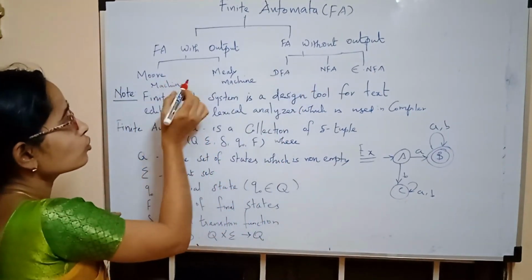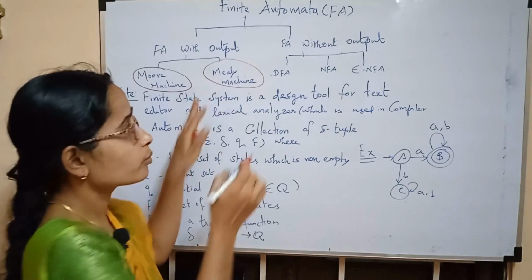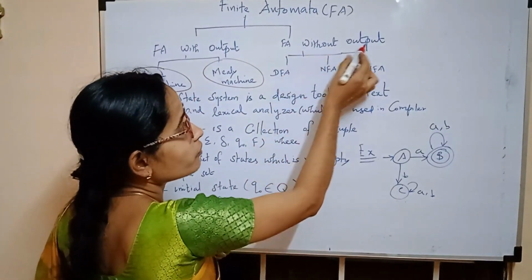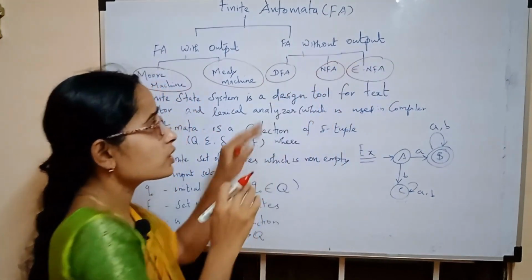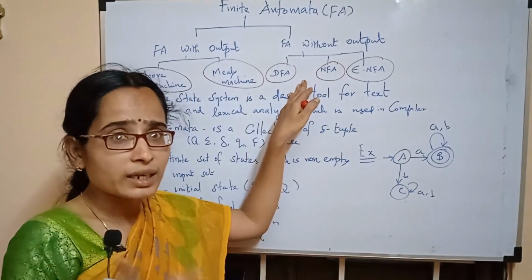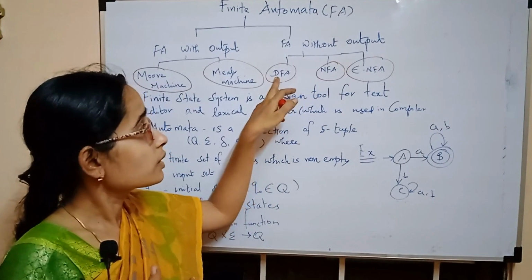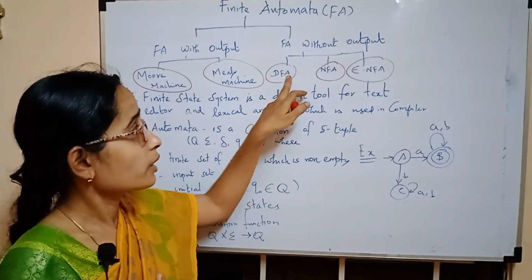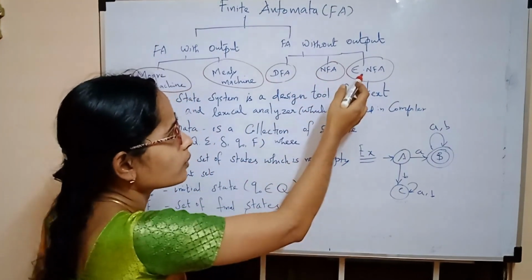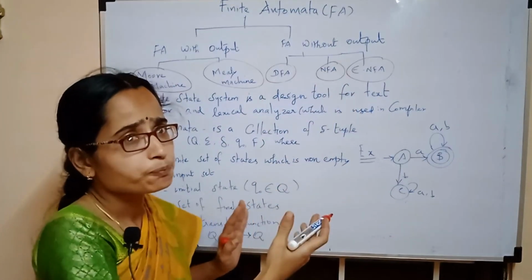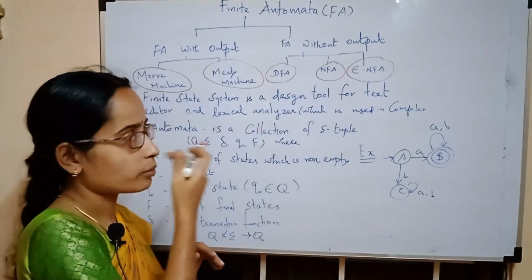In the first category you have two different machines, the Moore machine and the Mealy machine. This is not part of our syllabus, but in finite automata without output we have DFA, NFA, and epsilon NFA. These are the three things we are going to discuss in depth in our theory of computation. DFA means deterministic finite automata. NFA means non-deterministic finite automata. And in NFA we also have another classification, epsilon NFA, epsilon non-deterministic finite automata.